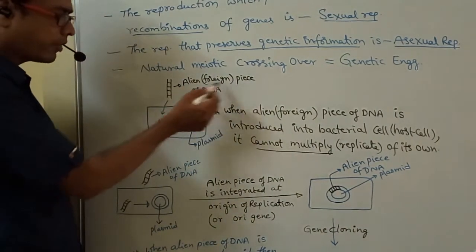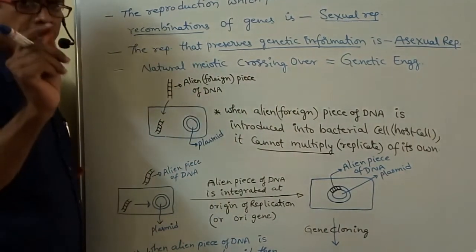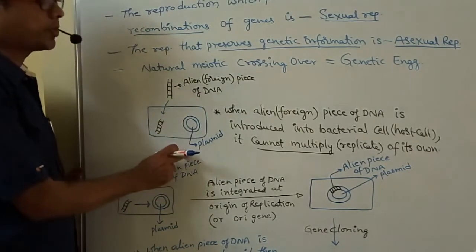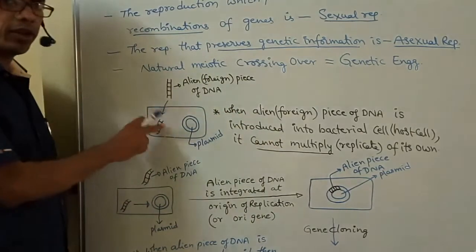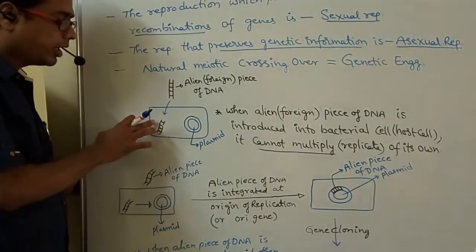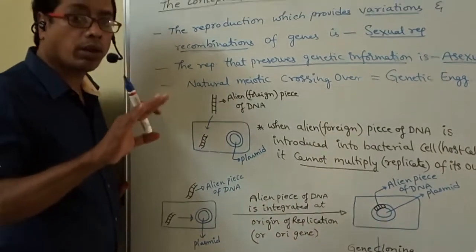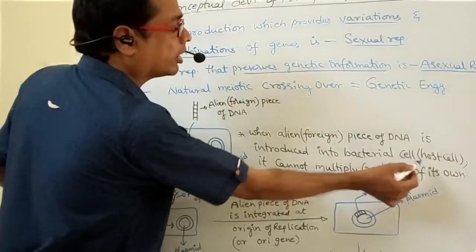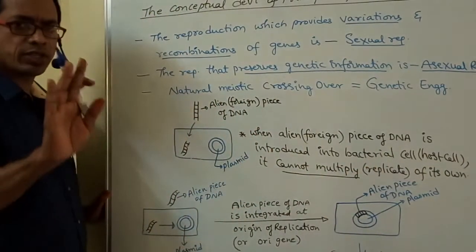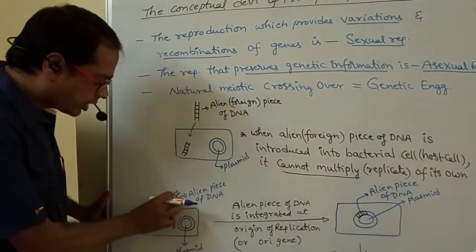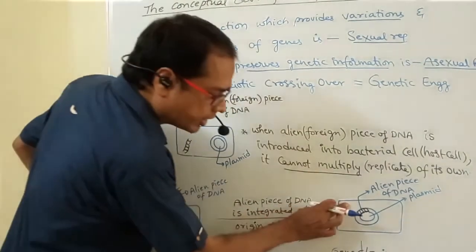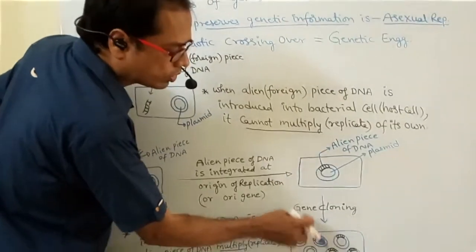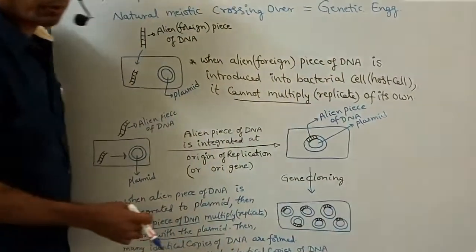See, the alien piece of DNA, that means a small DNA fragment, is introduced into the bacterial cell. This is the plasmid. Is it able to replicate? No. When it is alone, it cannot replicate of its own. When the alien piece of DNA is introduced into the bacterial cell, it cannot multiply of its own. This is the alien piece of DNA introduced into the cell, and here it is integrated. So the plasmid replicates, so a number of plasmids are obtained.